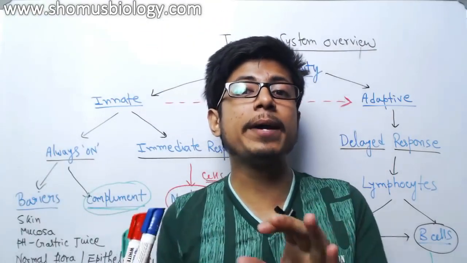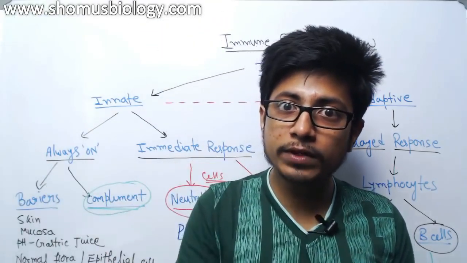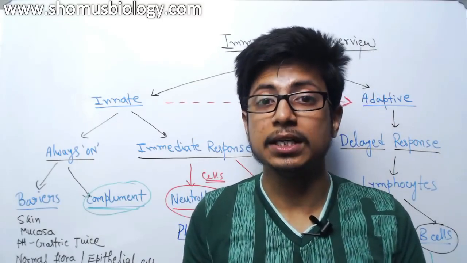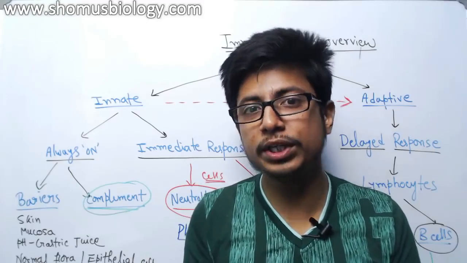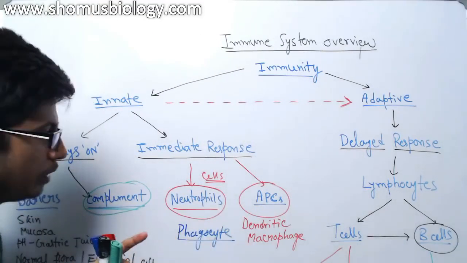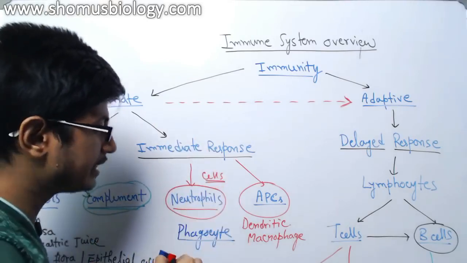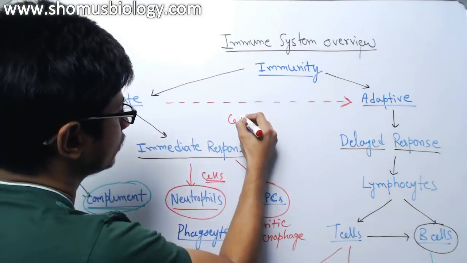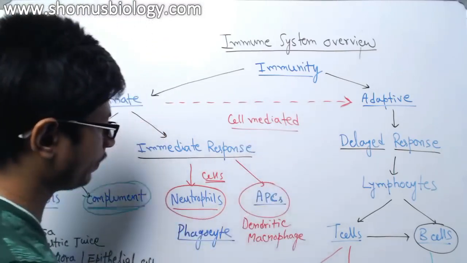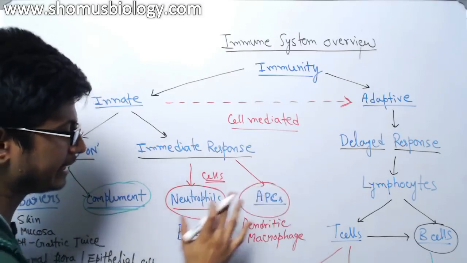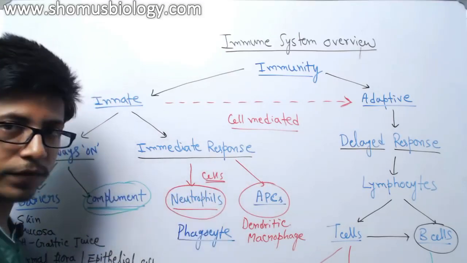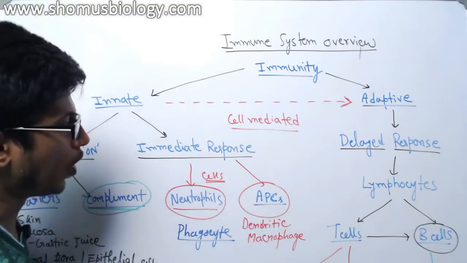So there are two types of factors involved in the immune system. One is the cellular type of factor, another is chemical or proteinaceous factors. The immune system mediated by cell type factors is known as cell mediated immunity. Examples are antigen presenting cells, natural killer cells, T lymphocytes, neutrophils, eosinophils, and so on.